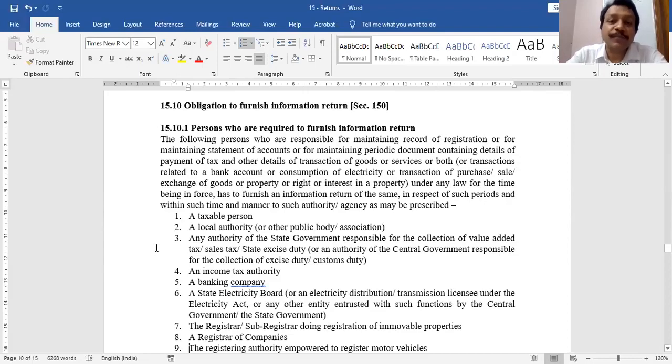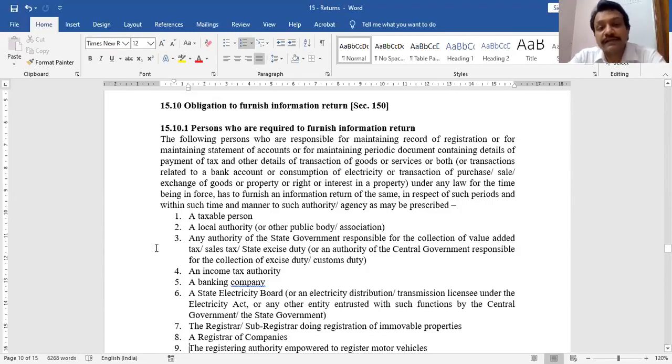When you purchase any property, registration is done at the sub-registrar office of any state. If your property value exceeds a particular limit, that registrar office by default will send this information to the income tax department. Same is the case here in GST laws also. We have section 150.